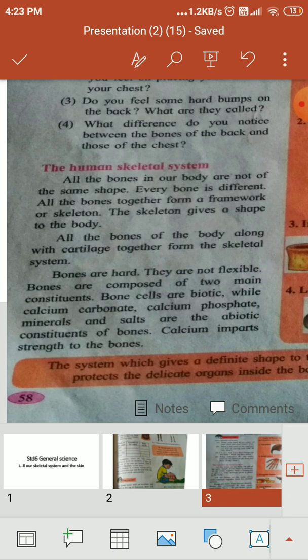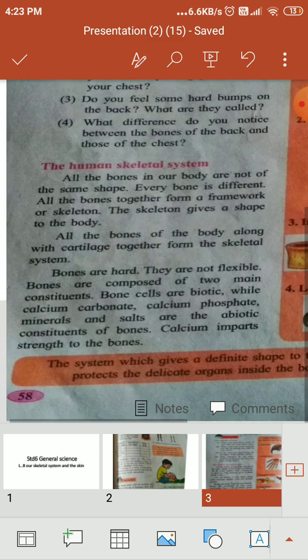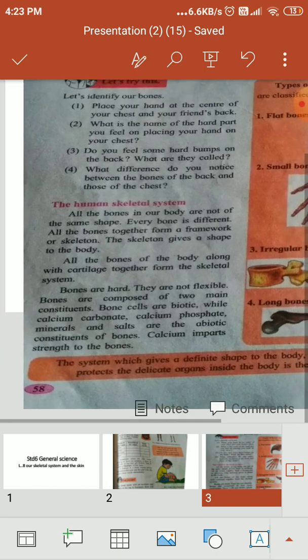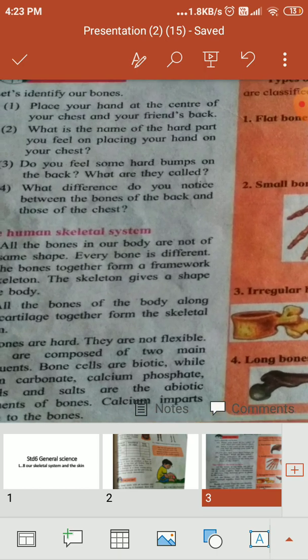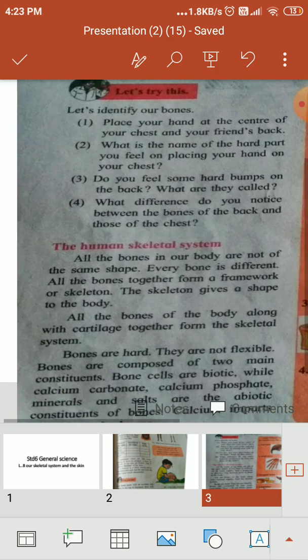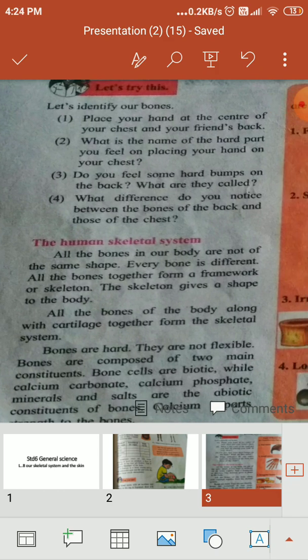Bones are composed of two main constituents. Bone cells are biotic, while calcium carbonate, calcium phosphate minerals and salts are the abiotic constituent of the bones. That means our bones are made of two parts, one biotic and one abiotic. The calcium phosphate, calcium carbonate minerals and salts are the abiotic constituent of the bone. Calcium imparts strength to the bones.